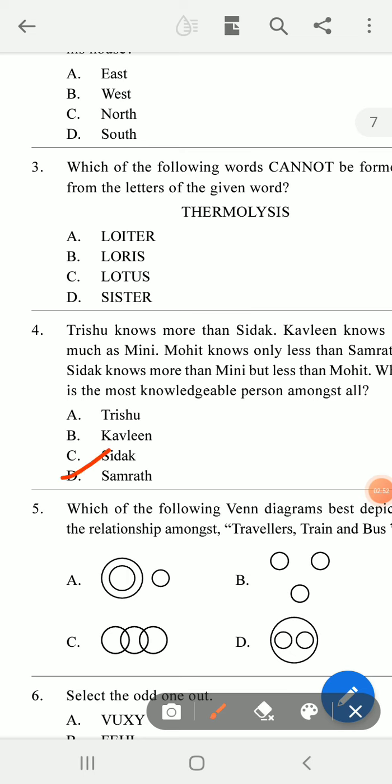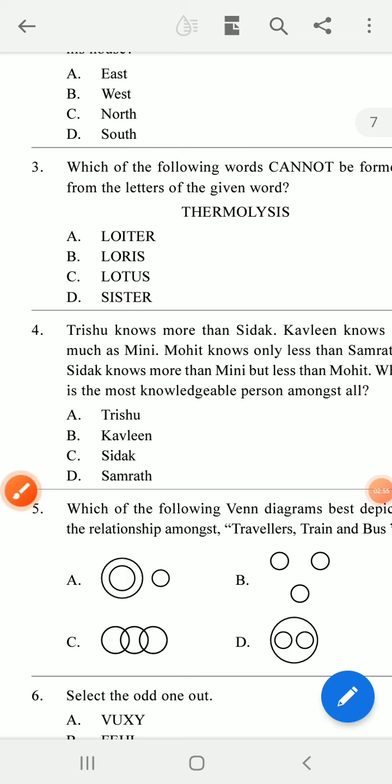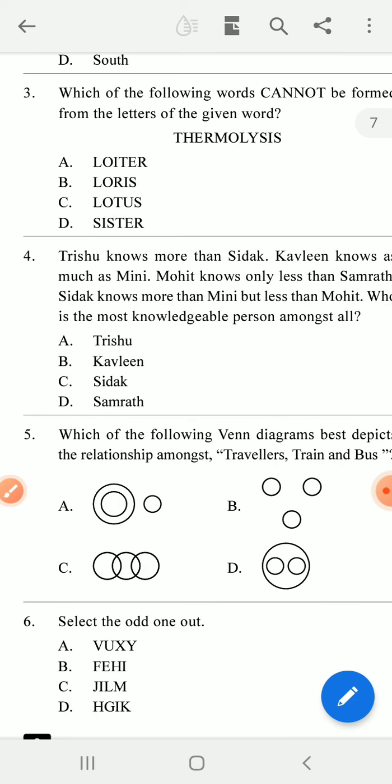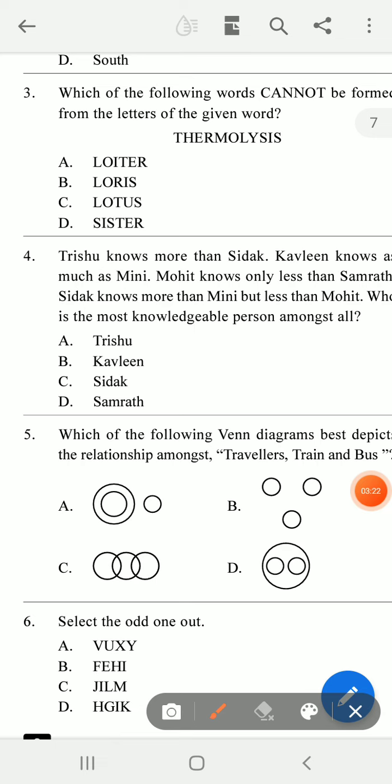to Samrat. Next question. Which of the following Venn diagrams best depicts the relationship among traveler, train, and bus? Look at C. Three circles are given here, and in the middle there is traveler, and on both sides there are train and bus. That means a traveler can use both train and bus. So C is the answer. You can give the right answer C.